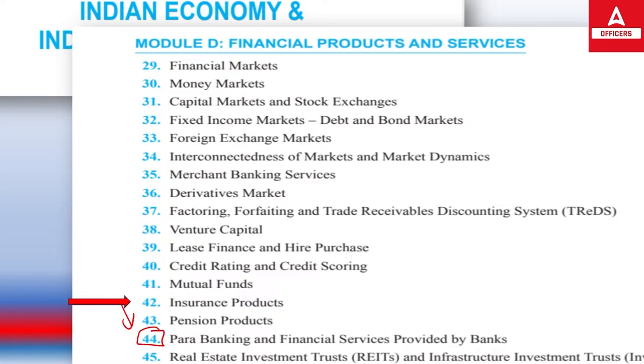So first of all, when we are talking about para banking, what is para banking? It is a service the bank provides, when the bank provides additional services apart from its day-to-day activity. What are the day-to-day transactions of a bank? Deposit, withdrawal, lending. Apart from these activities, when the bank provides additional services to the customer, that is known as para banking.